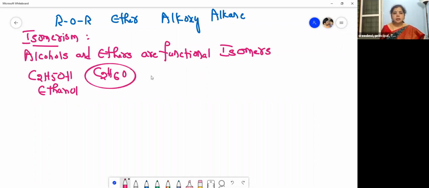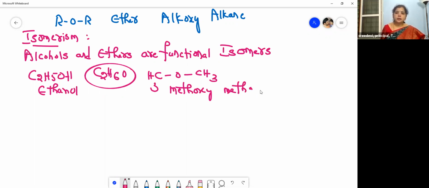So let us write the ether for this. So CH3, and then this is the ethereal oxygen, this CH3. So what is this? Methoxymethane. Methoxymethane. Okay, children. I hope you got this, right?